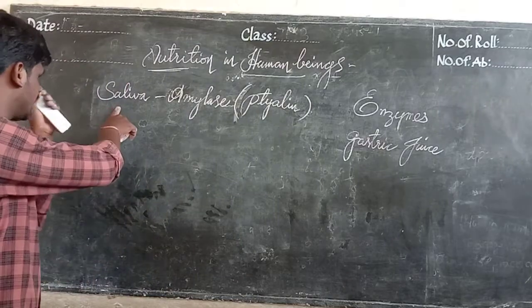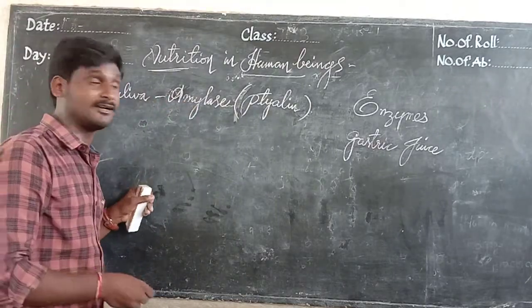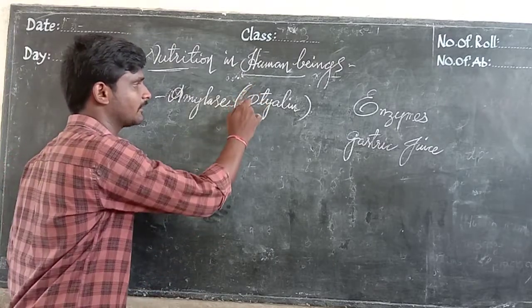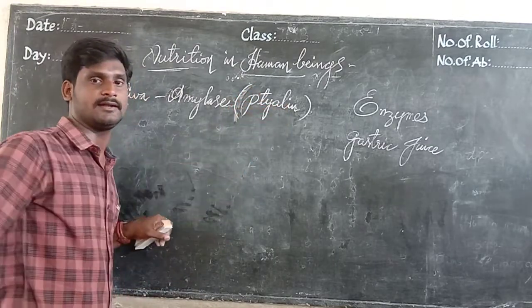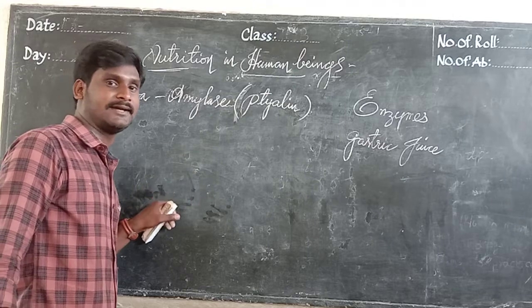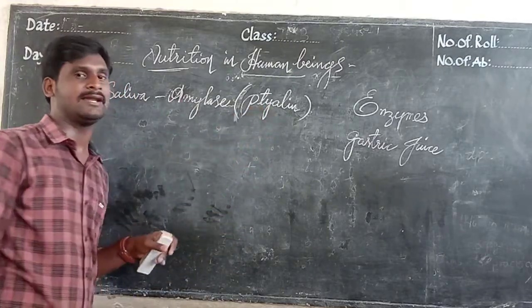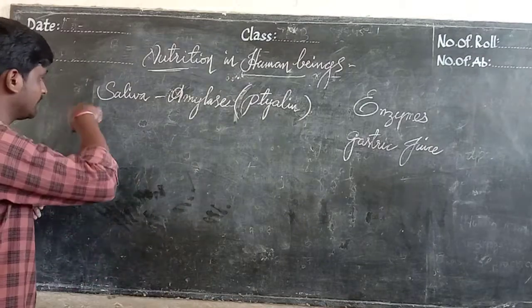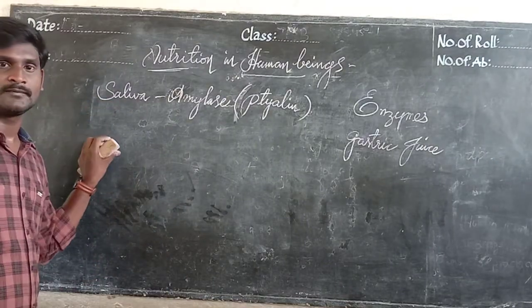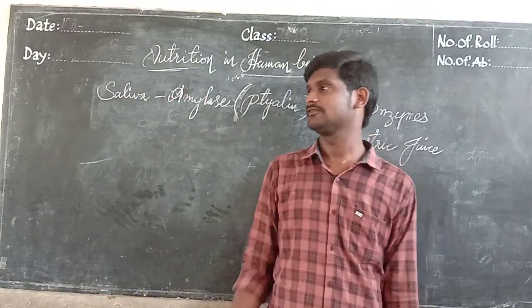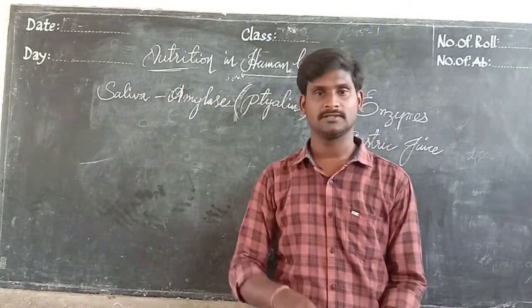Saliva contains the amylase enzyme. It's also called ptyalin. Remember that, look at the spelling here: P-T-Y-A-L-I-N, but the P is silent. It's also called amylase or ptyalin, an enzyme present in the saliva, and it helps in digesting the food.